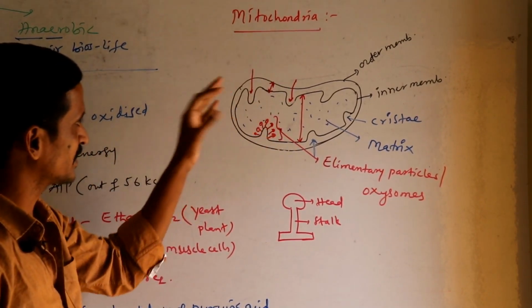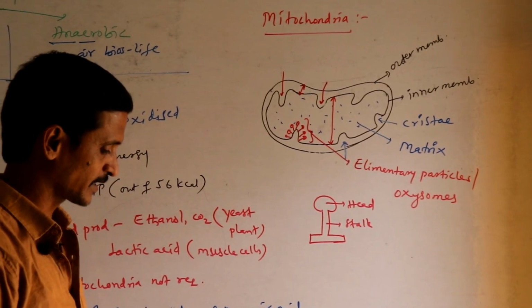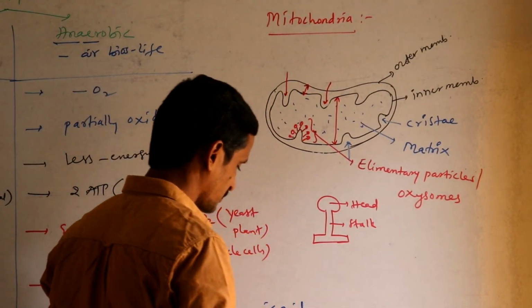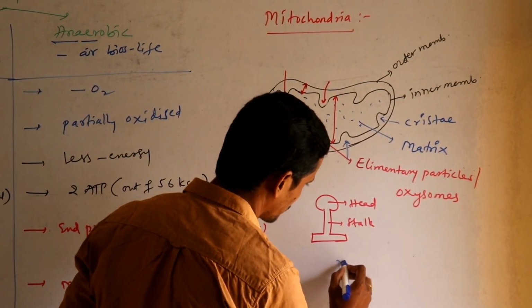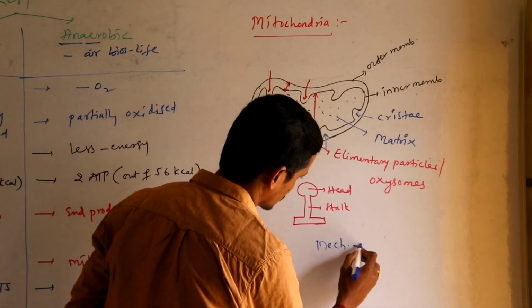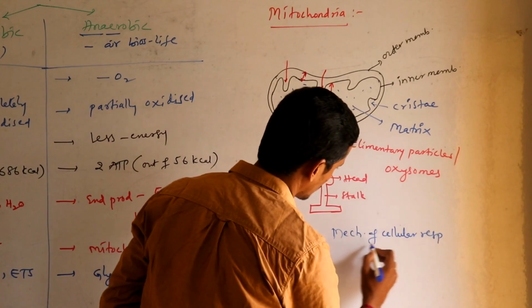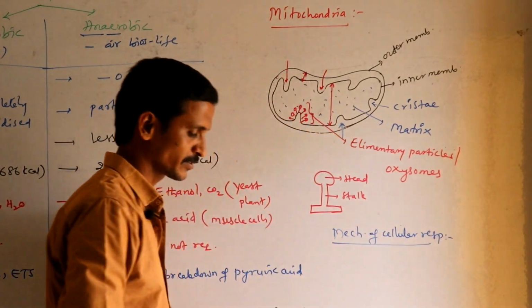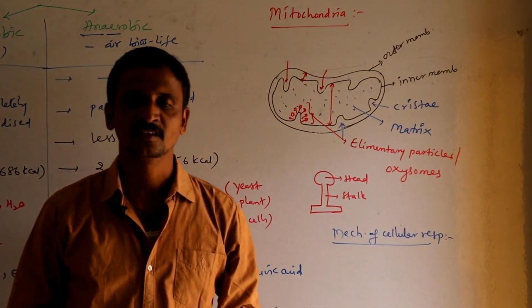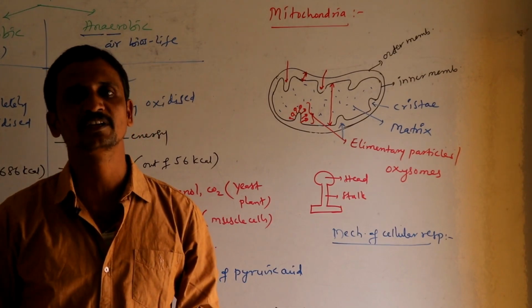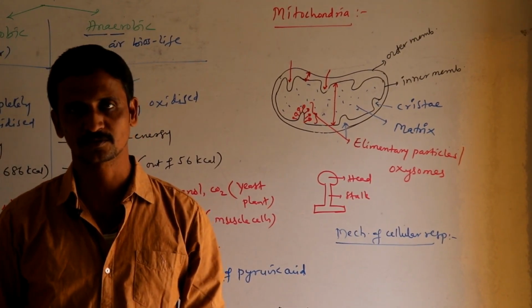Now once you understand the structure of mitochondria, let us see the mechanism of cellular respiration. Why? Because whenever you are talking about respiration, respiration includes breathing and oxidation of glucose.